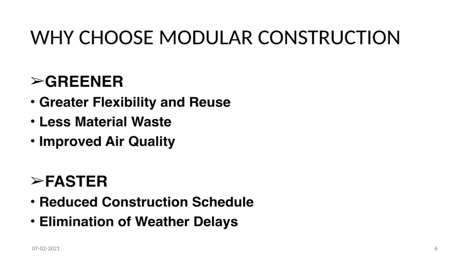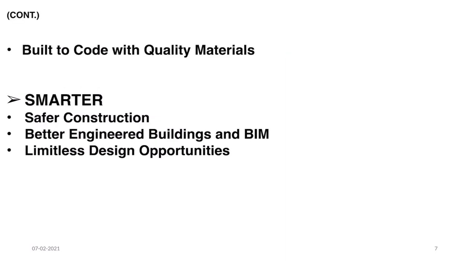Elimination of weather delays. 60 to 90% of the construction is completed inside a factory, which mitigates the risk of weather delays. Buildings are occupied sooner, creating a faster return on investment. Built to code with quality material. Modular buildings are meant to meet or exceed the same building codes and standards as site-built structures, and the same architect-specified materials used in conventionally constructed buildings are used in modular construction projects: wood, concrete, and steel.